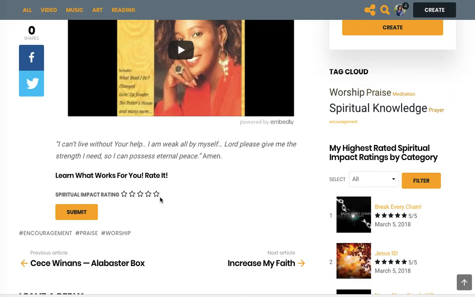Here we ask our users not necessarily to tell us what they like or if they don't like it, but rather to tell me how this media is impacting your spirit. 1 star represents no impact, 2 stars invokes little emotion, 3, some emotion, 4, this is moving, invoking significant emotion, and 5 stars, I'm having an epiphany.